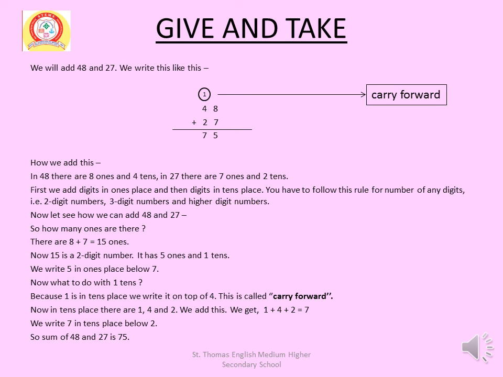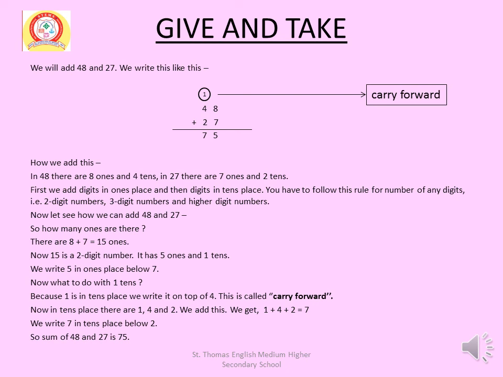Now what to do with 1 tens? Because 1 is in tens place, we write it on top of 4. This is called carry forward. Now, in tens place, there are 1, 4 and 2. We add this.